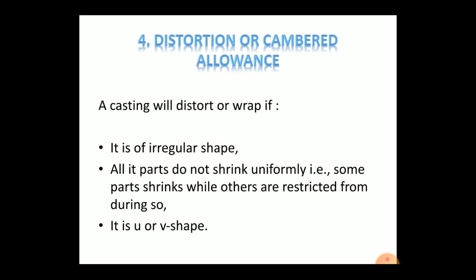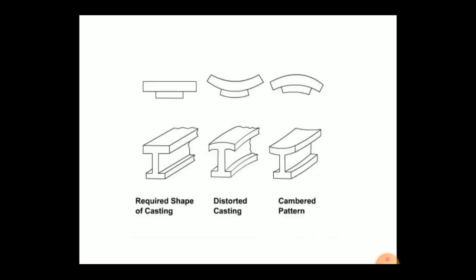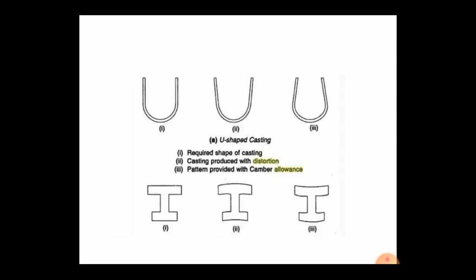The pattern for a U-shaped casting, whose legs would otherwise be distorted, is made with the legs converging so that after casting the product has parallel legs. In the figure, the first figure is the required shape of the casting. The second figure is the distorted casting in the U shape with the camber also in U shape. Then the figure shows the U-shaped casting, the required shape of casting, produced with the distortion pattern provided with the camber.